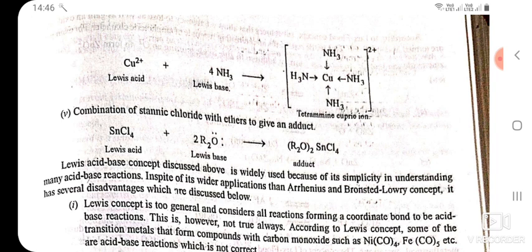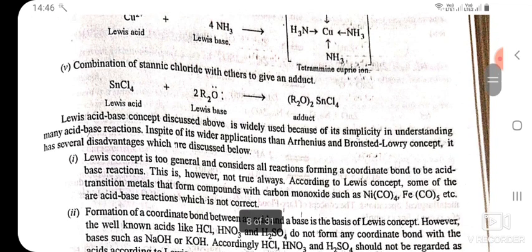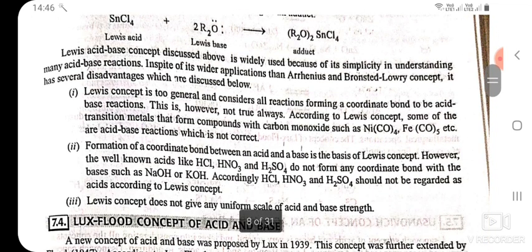The Lewis acid-base concept discussed above is widely used because of its simplicity in understanding many acid-base reactions. In spite of its wider applications than Arrhenius and Bronsted concept, it has several disadvantages which are discussed below. The Lewis concept is too general and considers all reactions forming a coordinate bond to be acid-base reactions. This is, however, not always true.